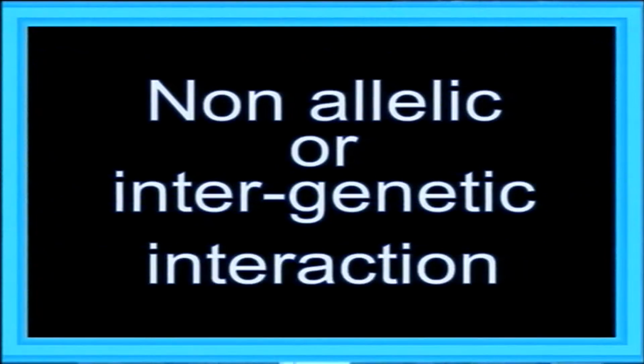Since genes are located in the same nuclei of the same cells, it is not surprising that the expression of an allele of one gene will sometimes change the expression of one or more of the alleles of the second gene. This interaction of two or more separate genes in the development of the single phenotypic character is known as non-allelic or intergenetic interaction.